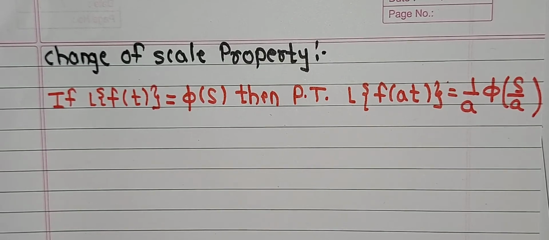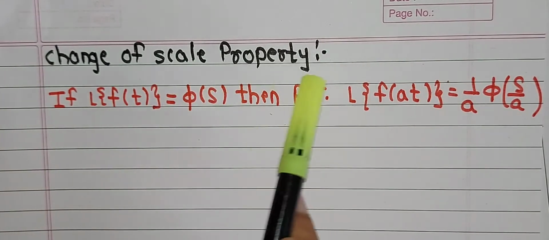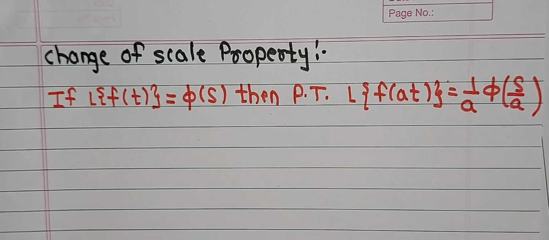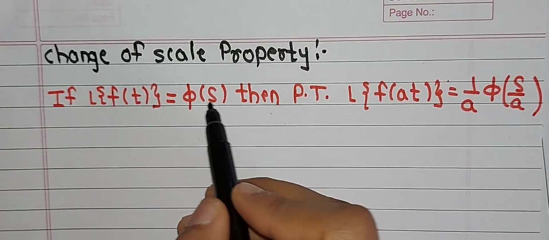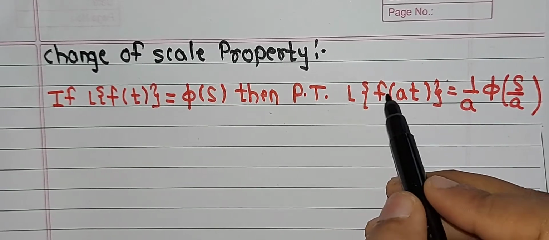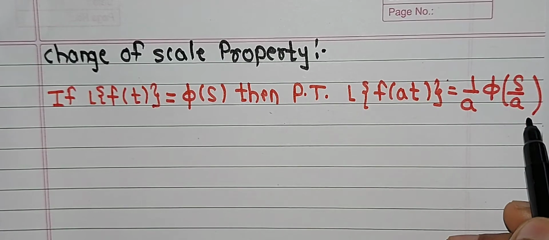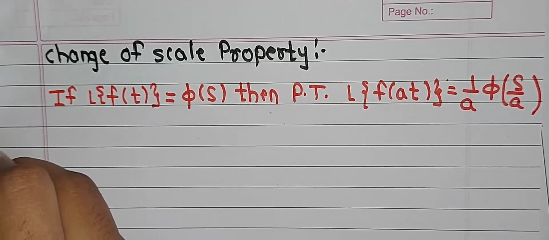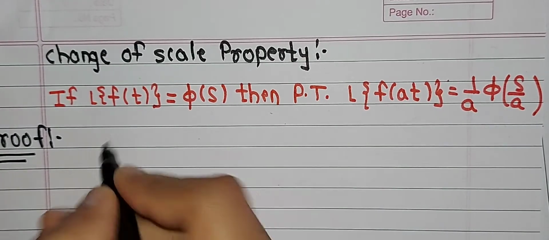Hi everyone, in this lecture we will discuss another property of the Laplace transformation, that is the change of scale property. The statement is: if the Laplace transform of f(t) is equal to phi(s), then we have to prove that the Laplace transform of f(at) is equal to 1/a times phi(s/a).